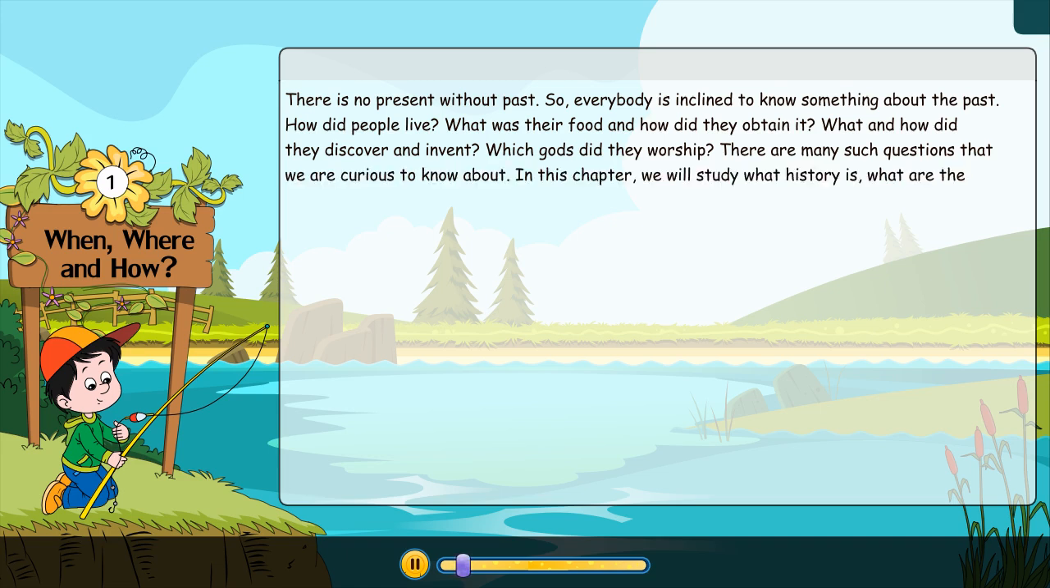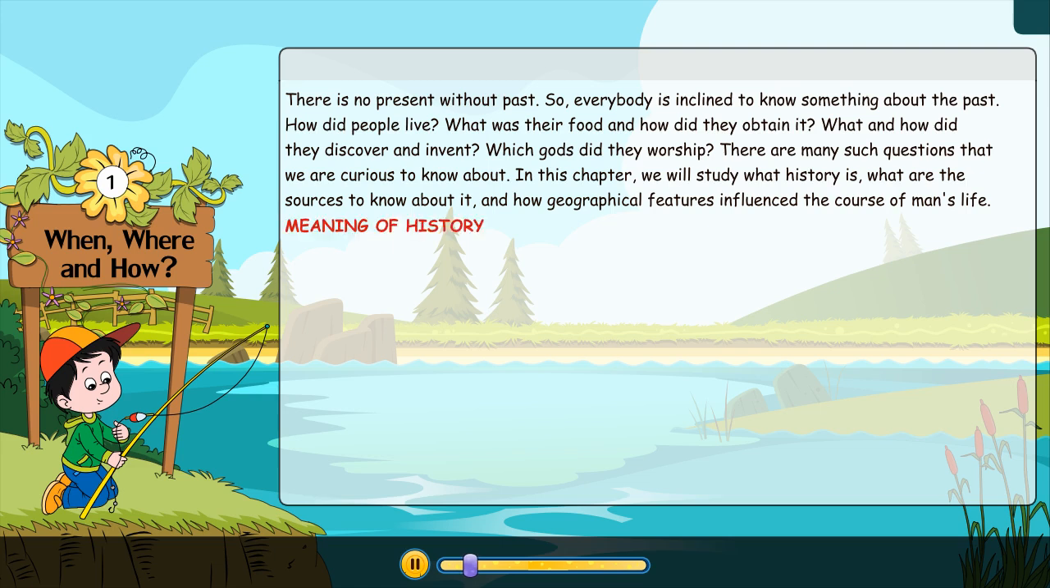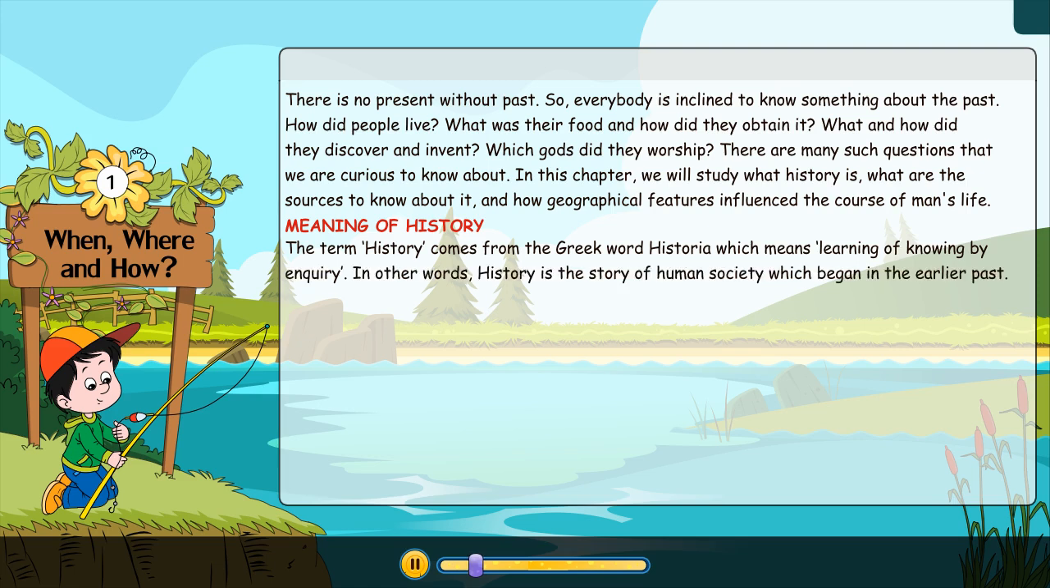In this chapter, we will study what history is, what are the sources to know about it, and how geographical features influence the course of man's life. Meaning of history. The term history comes from the Greek word historia, which means learning or knowing by inquiry. In other words, history is the story of human society which began in the earlier past. It also tells us about the story of their progress and the problems they faced.